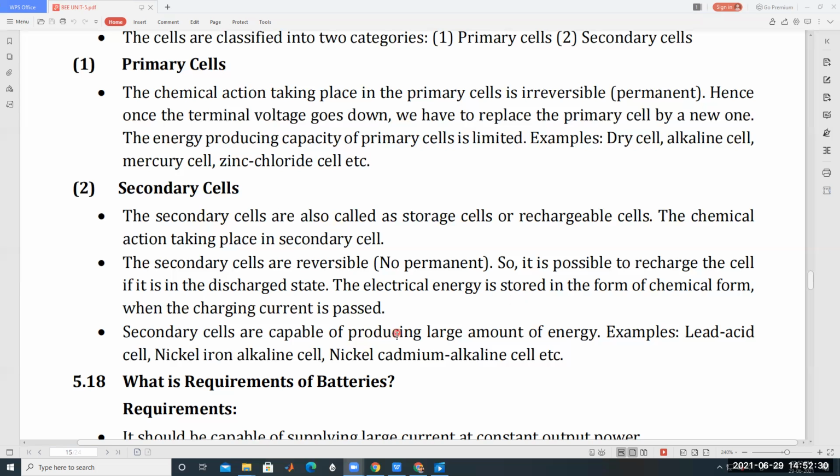Secondary cells are capable of producing a large amount of energy. Examples are the lead acid cell, nickel iron alkaline cell, and nickel cadmium alkaline cell. So these are the different types of batteries under secondary cells.